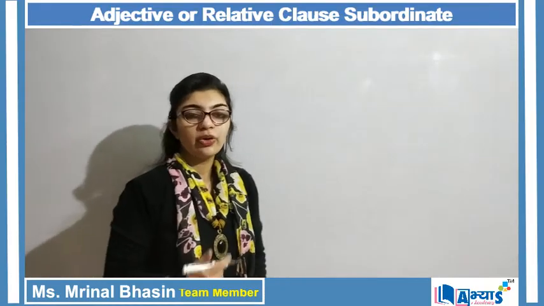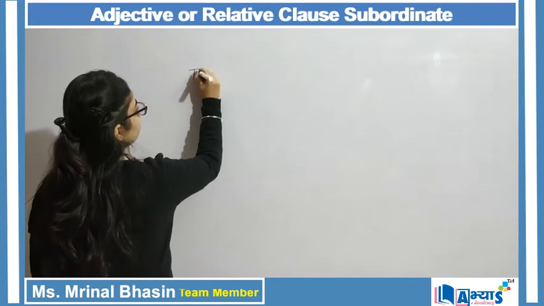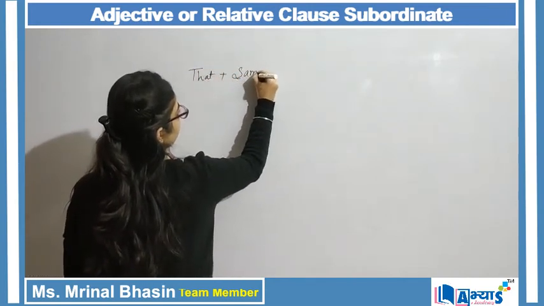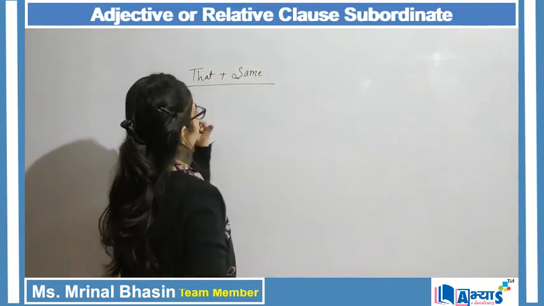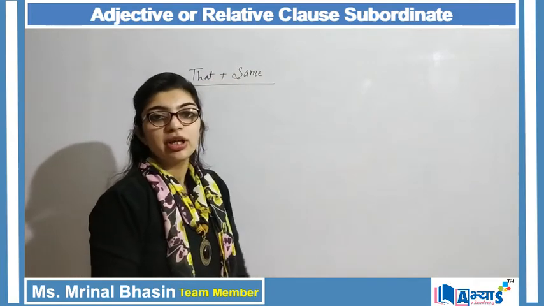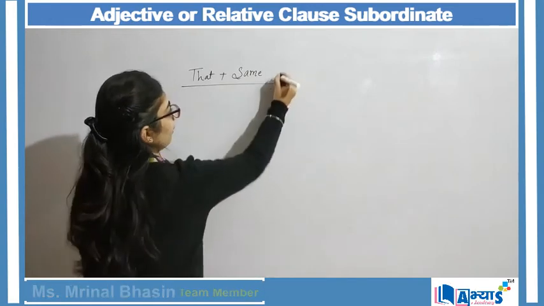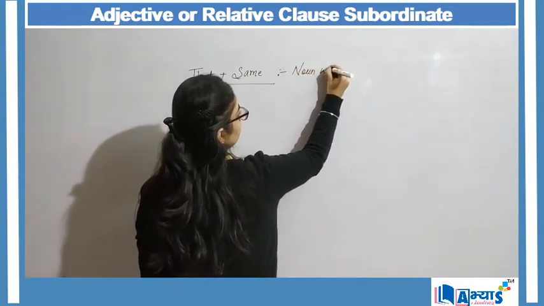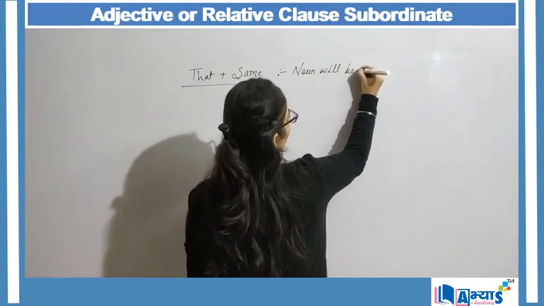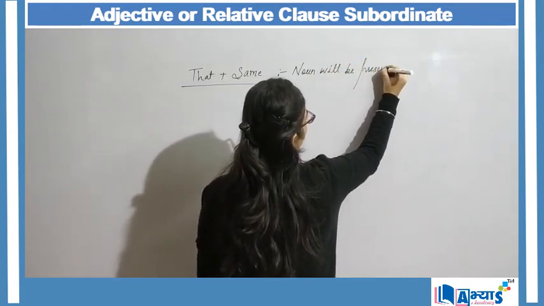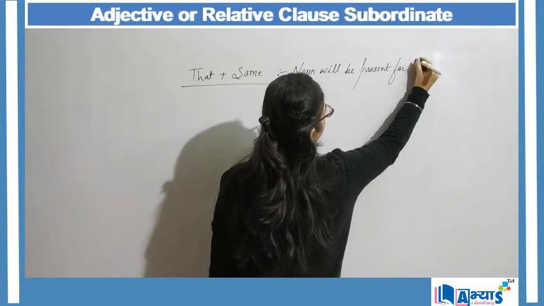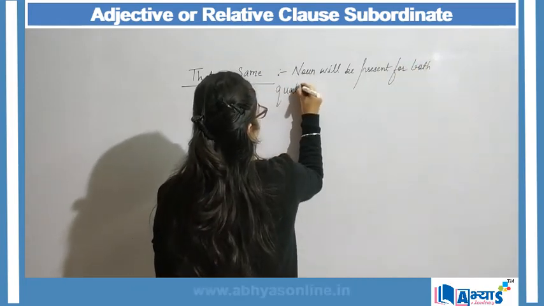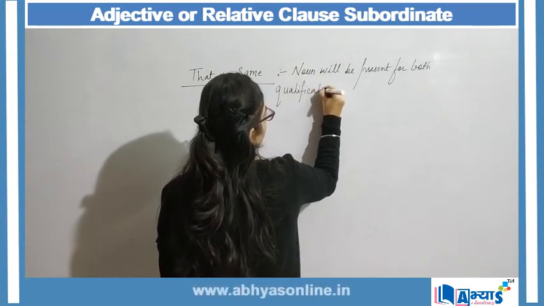Now we are going to discuss that plus same. Now when we are making use of that plus same for the adjective clause, remember that the noun will be present for both qualification and resemblance.